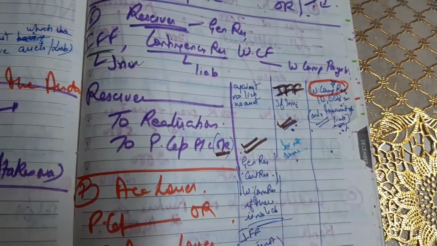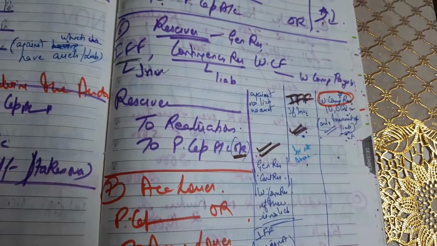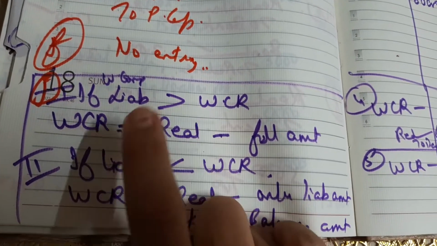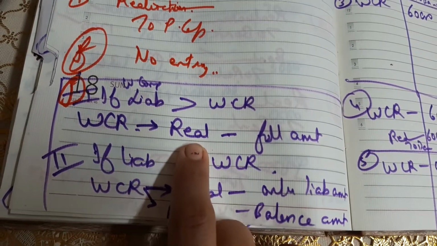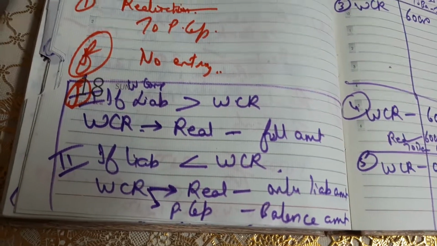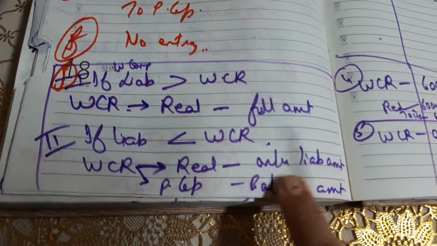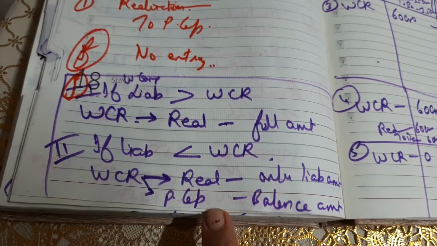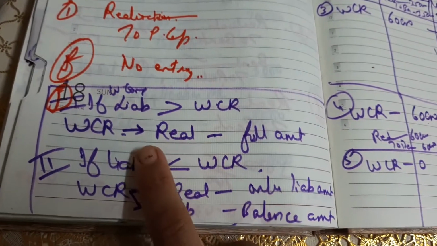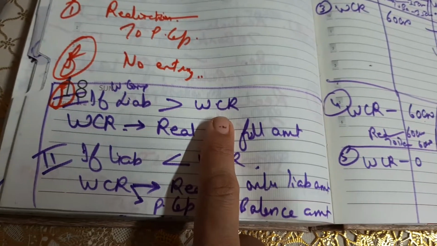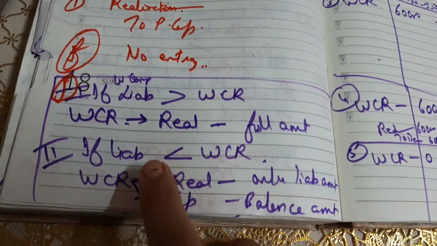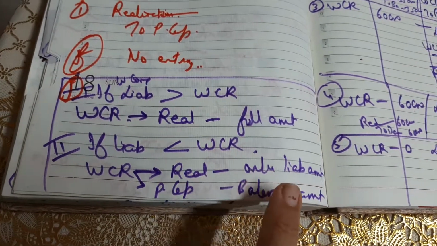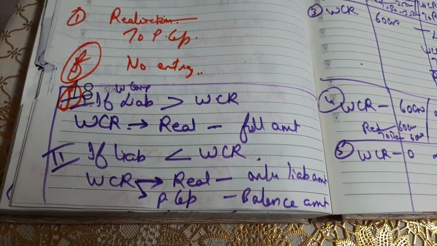Now, in case of workmen compensation reserve, if my workmen compensation liability is more than the workmen compensation reserve, the whole amount will be transferred to realization. But if the liability is less than the workmen compensation reserve, then only the liability amount will go to realization and the balance amount will go to the partners' capital account. I'm repeating. If my liability is more than WCR, then the whole reserve will go to realization. If my liability is less than the reserve, then the liability amount will go to realization and the remaining balance amount will go to the partners' capital account.